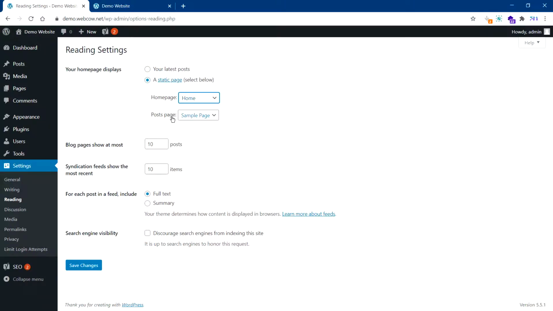You select that, and for your post pages, you can select the blog page where you will assign blogs to. I'm not going to go into detail of how this is done, but this is where you can control the appearance of your main pages.